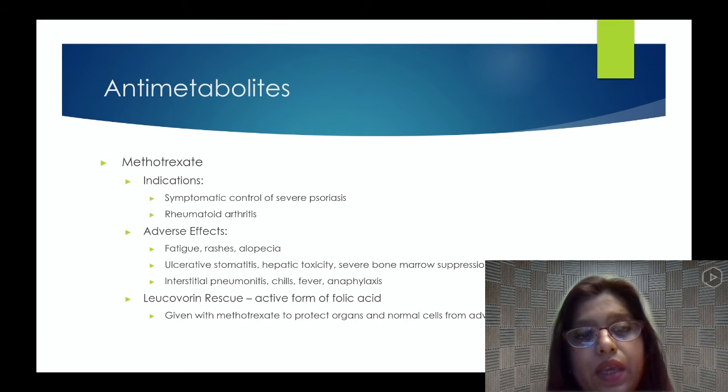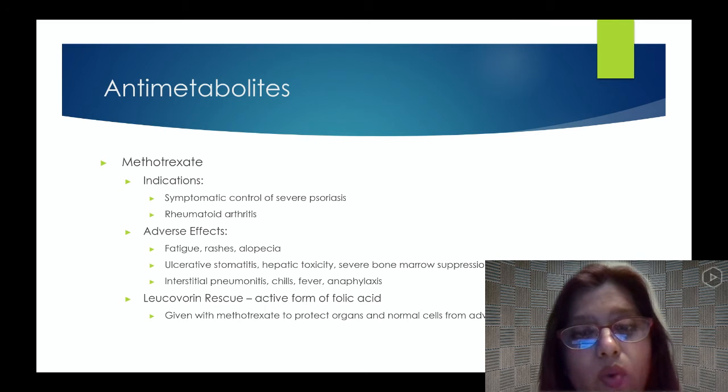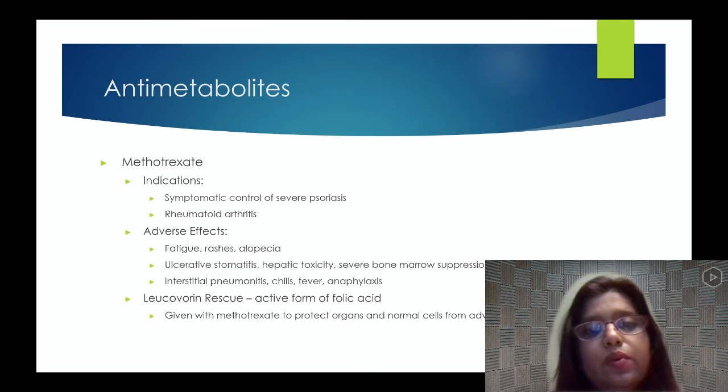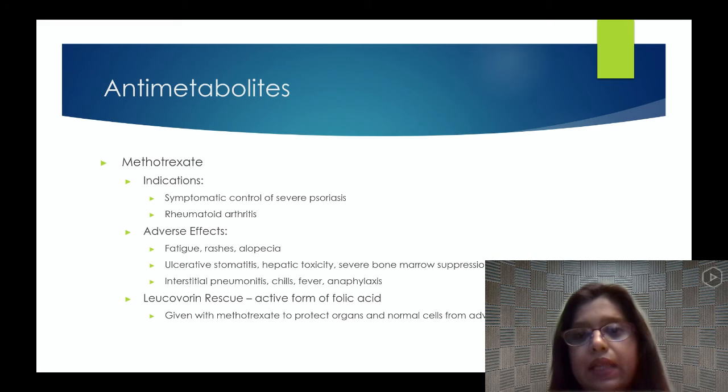We can also give them folic acid forms with methotrexate to protect organs and normal cells from adverse side effects. The name of those folic acid supplements is leucovorin rescue. So those are antimetabolites.